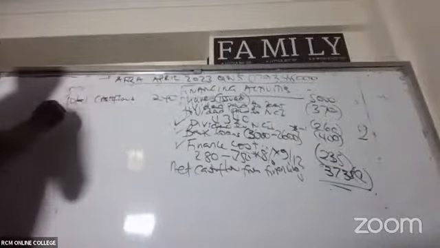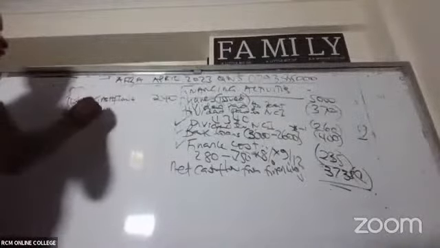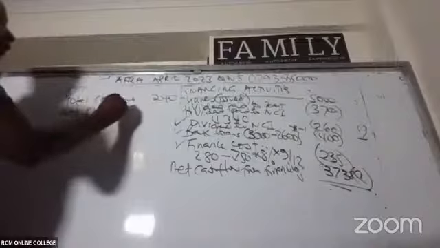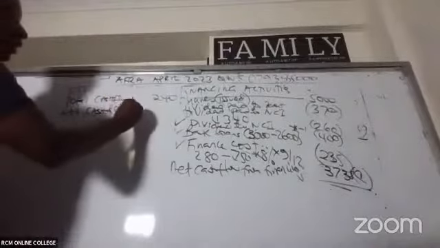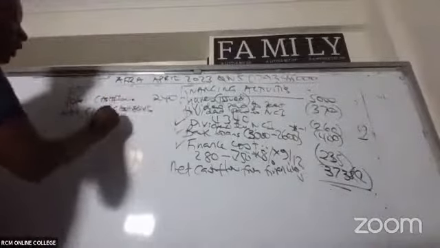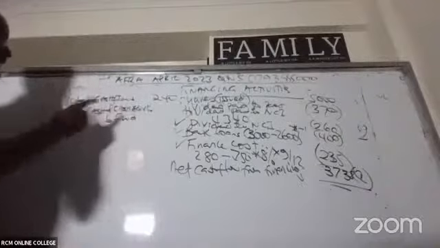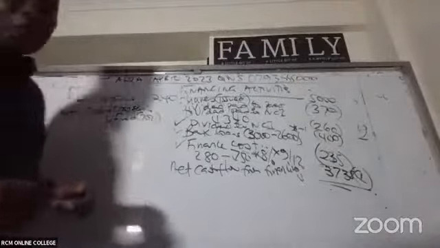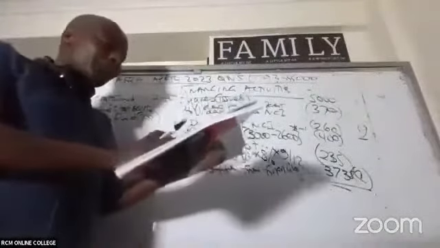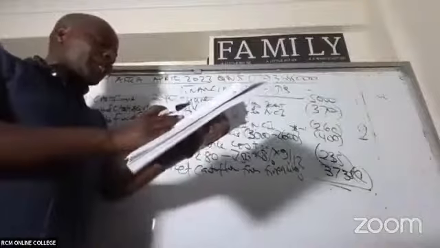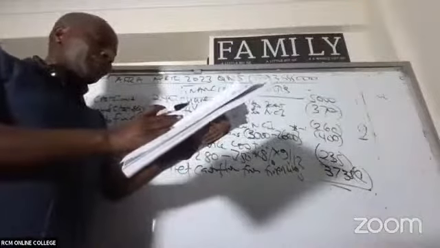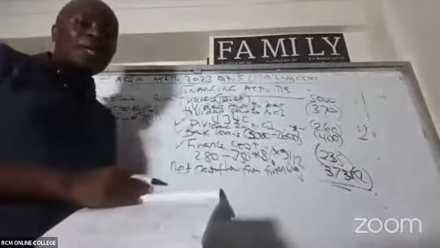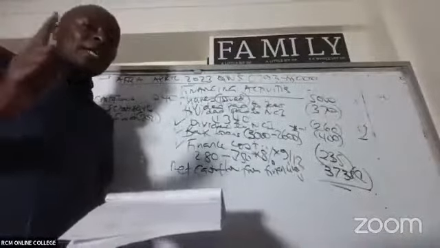And then you add cash and cash equivalents brought forward. For the year 2021, are you able to see any cash and cash equivalents? Remember, what do we have under cash and cash equivalents?